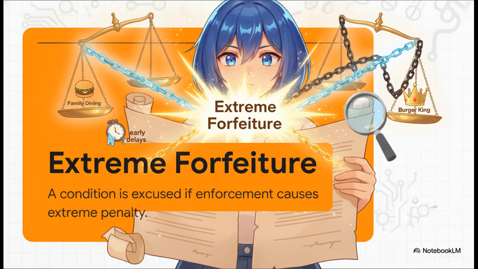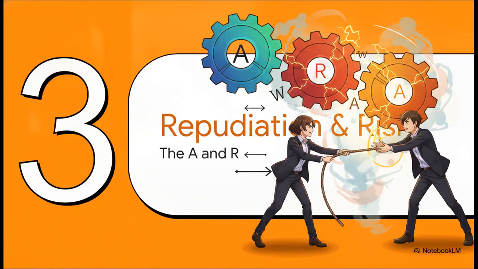So what's your big takeaway for the exam? Always check if a strict condition might be legally excused, either by a prior waiver or because enforcing it would cause an extreme forfeiture. All right, Section 3, anticipatory repudiation and risk.